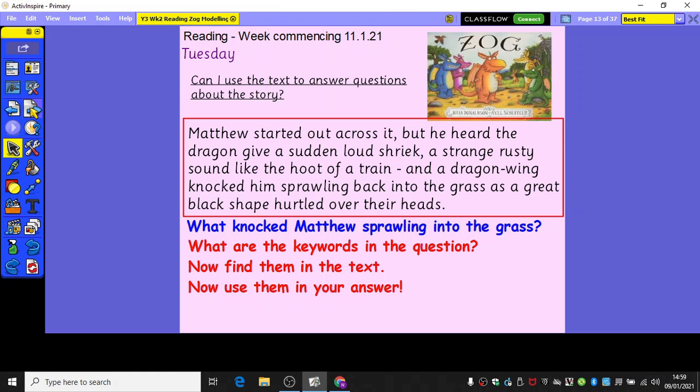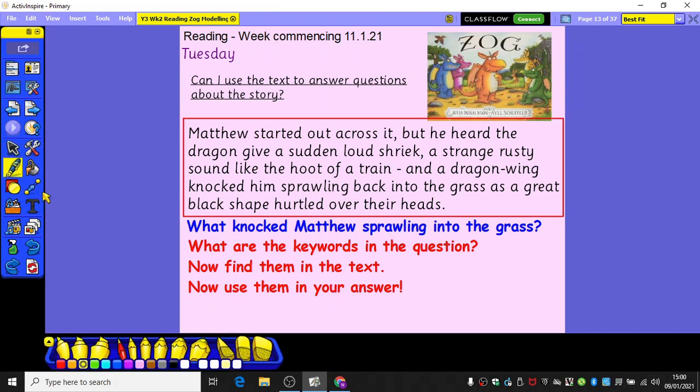The question we need to answer is this blue one here. What knocked Matthew sprawling into the grass? So the key words, what are the key words of the question? Well, the key words are knocked and sprawling. It's to do with Matthew, and Matthew was sprawling into the grass. So let's highlight that. I'm probably going to need to find the word sprawling and or knocked in the text.